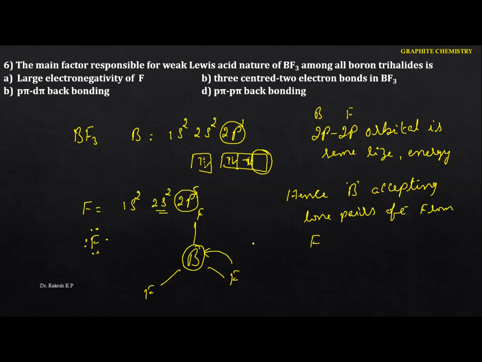Why do they show the back bonding? Because we are having the same 2p orbitals, with the same size as well as the same energy. So here the back bonding is between 2p pi and 2p pi, that is the p pi to p pi back bonding. Hence, once the back bonding is completed, we can't identify the vacant p orbital. Because of that nature it is a very weak Lewis acid, because of the formation of p pi to p pi back bonding. Okay, so next one.